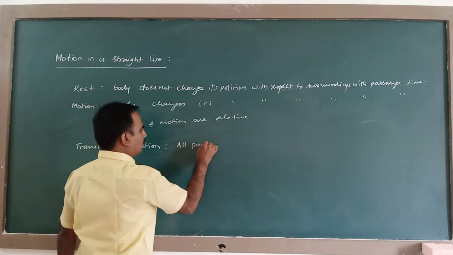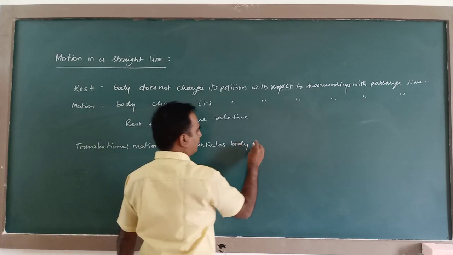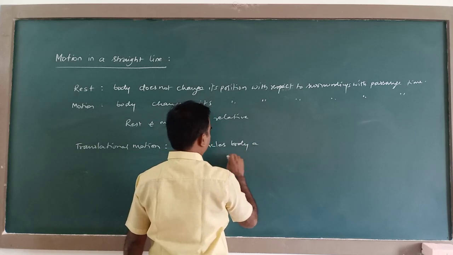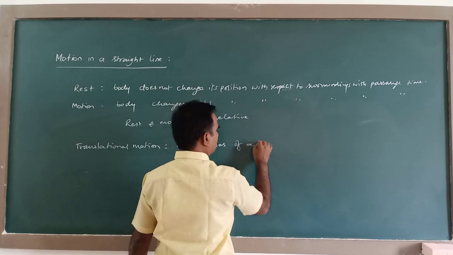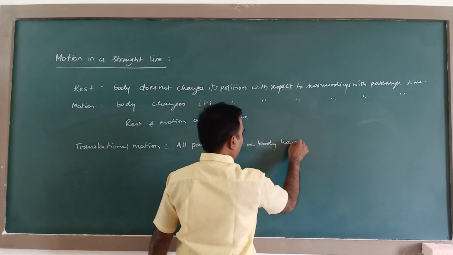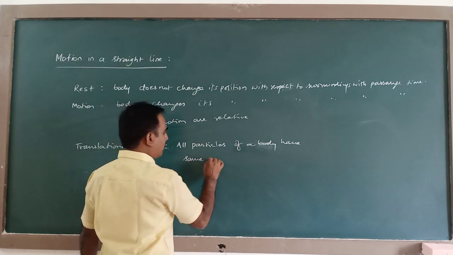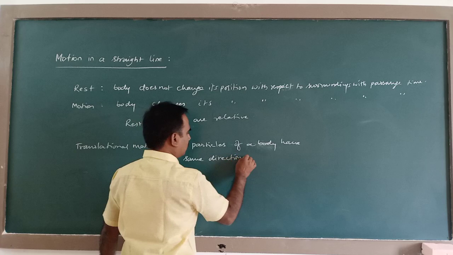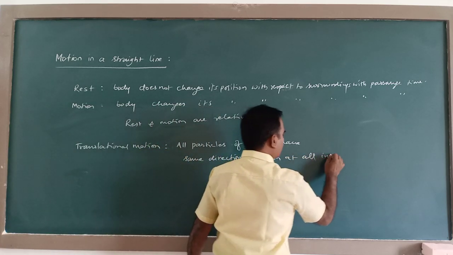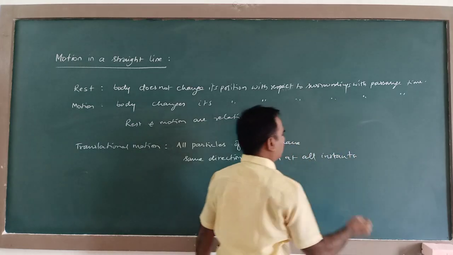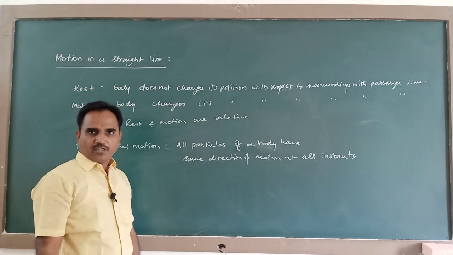So, all particles of a body have same direction of motion at all instants, then it is said to be in translational motion.